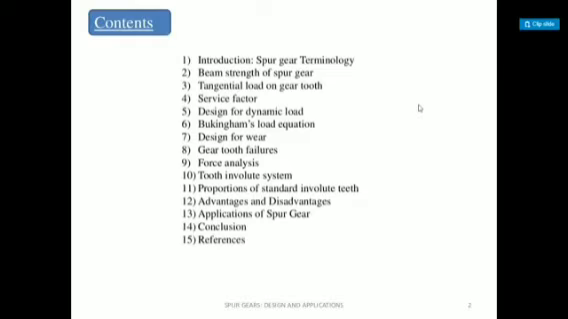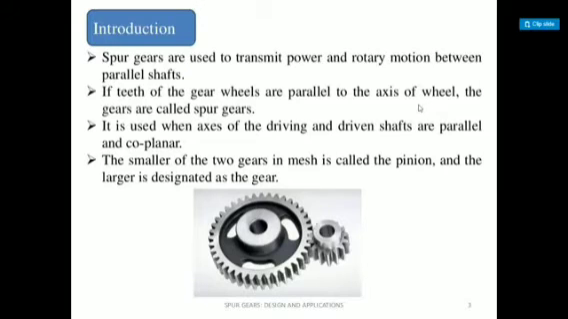When the teeth which are available on the gear are parallel to its axis, right? The teeth on the gear are parallel to its axis, then the gear is called the spur gear. Also, the driving and driven shafts are parallel and coplanar. The smaller of two gears in mesh is called the pinion, and the larger is designated as the gear, right? This is also discussed in our last lecture. The smaller gear is called the pinion and the larger gear is called the gear, right?